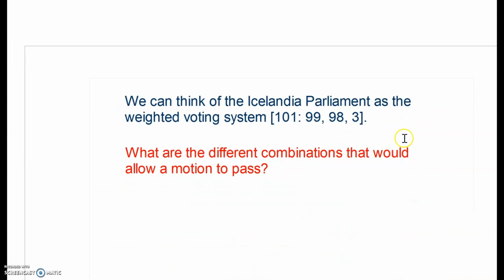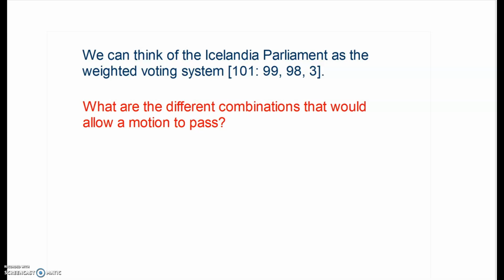So, here we go. We can think of the Icelandia Parliament as a weighted voting system. There's our quota of 101. Remember, this is the quota. That's what we need to pass. And then we have the three parties who are voting and the total number of votes they have. Remember, the red party has 99 seats. The blue party has 98, and the green party has 3. So the first question is, what are the different combinations that would allow a motion to pass?